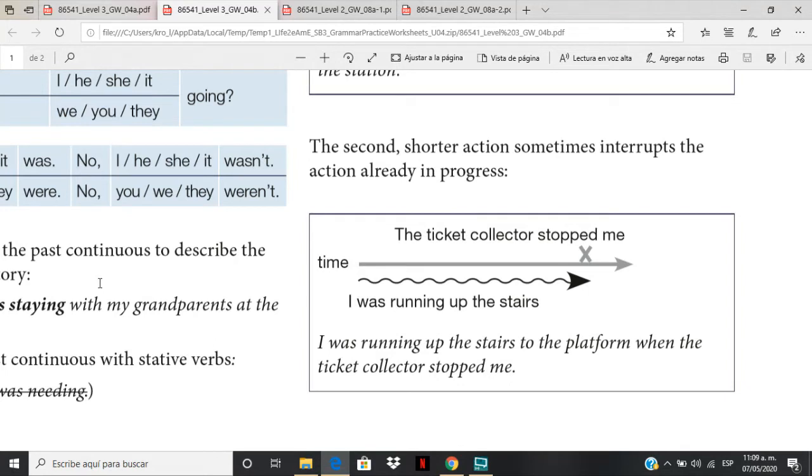Yes, so there was an action in progress and then another thing happened that interrupted this progression, right? For example, the ticket collector stopped me. I was running up the stairs. So imagine this situation. Yes, I was running upstairs. And then another action happened: the ticket collector stopped me. Yes, so the action in progress was interrupted. So I was running up the stairs to the platform when the ticket collector stopped me. Okay?